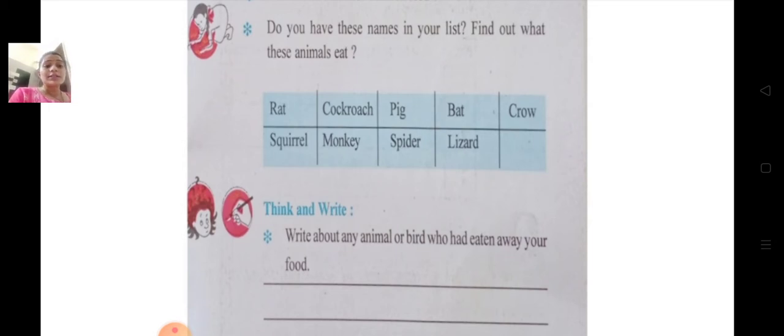You know students, just like humans, animals have their own food habits. Some animals eat only plants while some animals eat only meat and some animals eat both plants and meat. We have different names for each of these animals. Animals that only eat plants are called herbivores. Animals that only eat meat are called carnivores. And animals that eat both plants and meat are called omnivores.